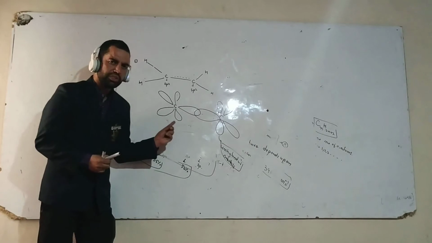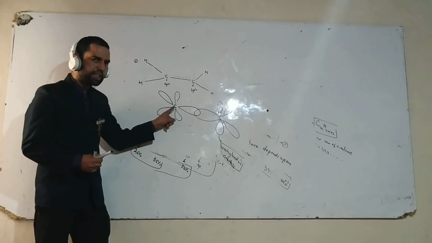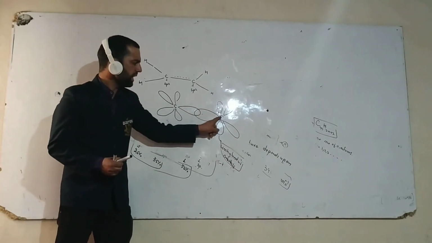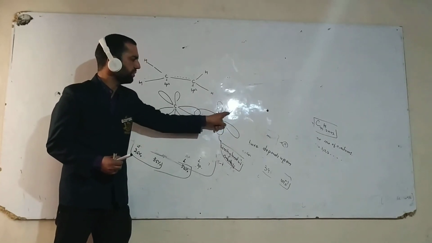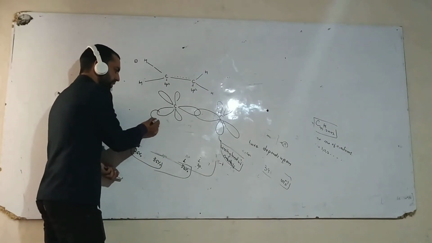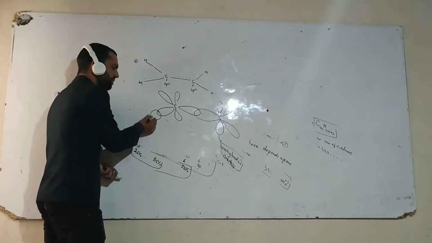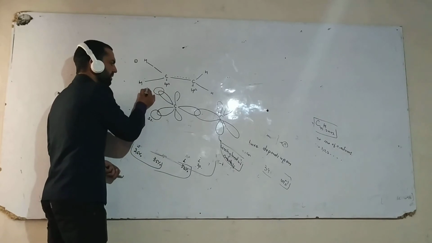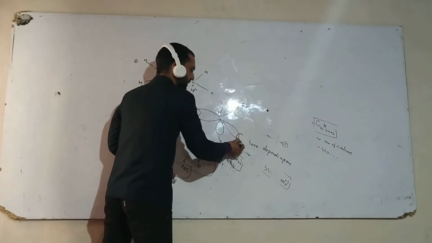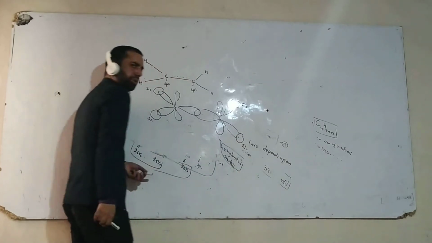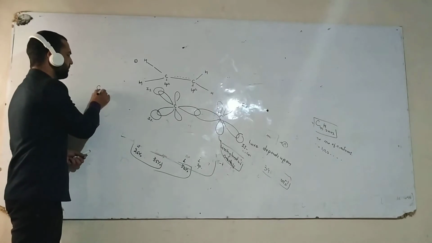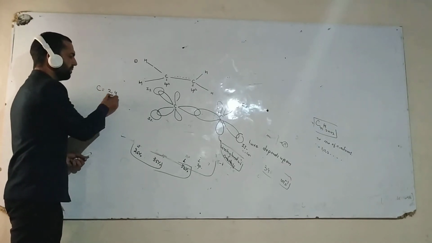Now from this structure it is clear: carbon has sp2 orbitals 1, 2 and 3, and this one is unhybridized. The hydrogen here has a 1s orbital, and the hydrogen here also has a 1s orbital.